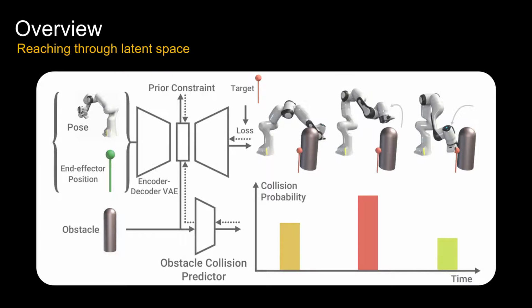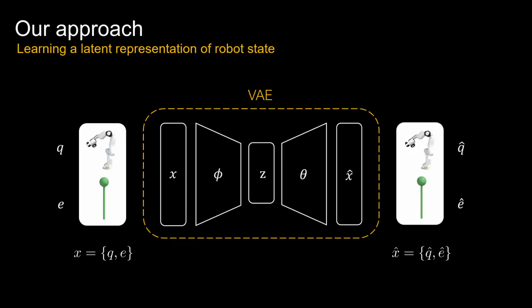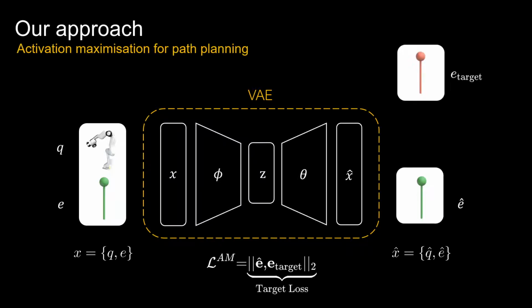path, satisfying the constraints. We learn a latent representation of robot state through a variational autoencoder. Our model takes as input the joint configuration and its corresponding end effector position, encodes them to a latent state Z, and then decodes it back. Given a target position, the end effector position of the VAE output is used to compute the distance to the